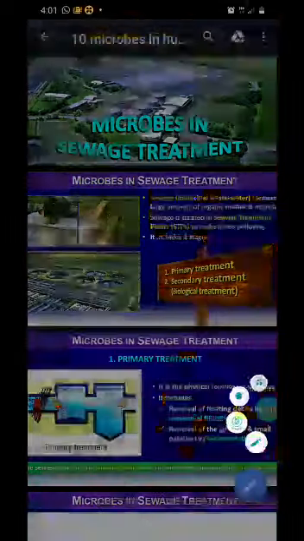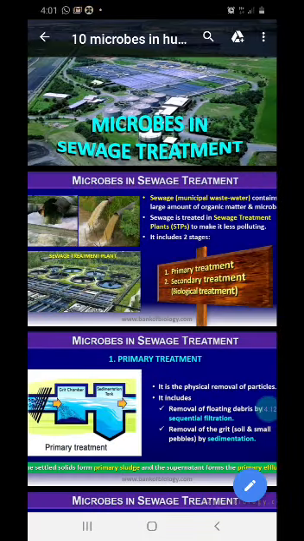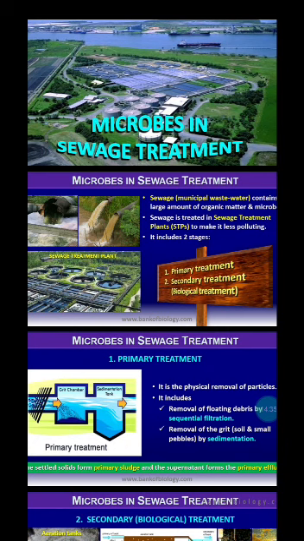Next we'll see how microbes are used in the treatment of sewage. Now what is sewage, children? Sewage is the dirty water or waste water produced from different households, different industries, everything. Most of the industries are located on the banks of rivers or other water bodies, and they just release their waste into the water bodies.